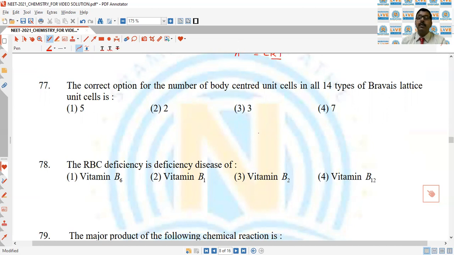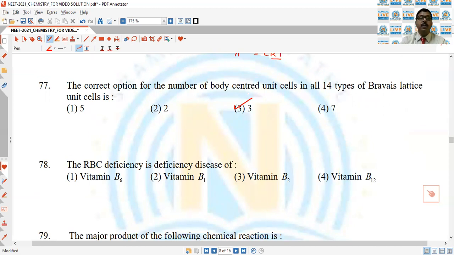Only 7 crystal systems are there, but out of them only 3 unit cells have atoms present at the corner as well as at the center of the cube. That is why third is the correct answer.